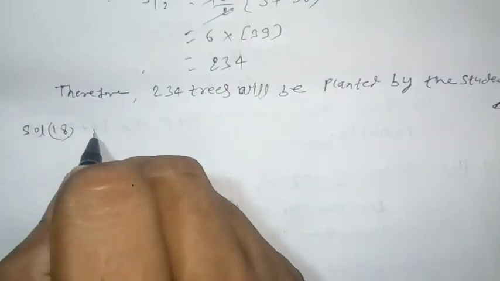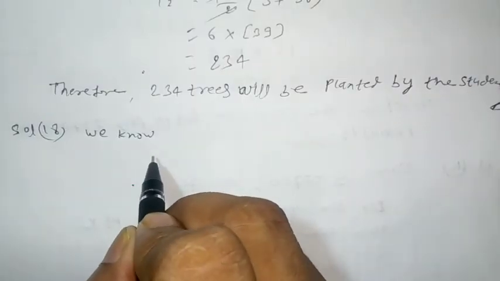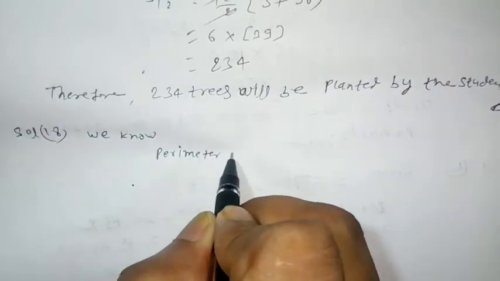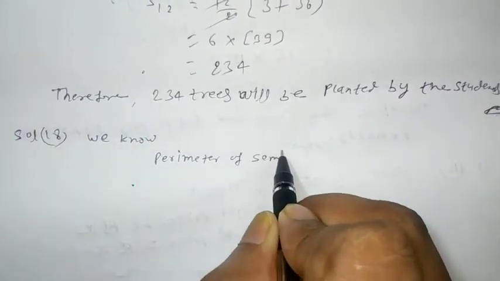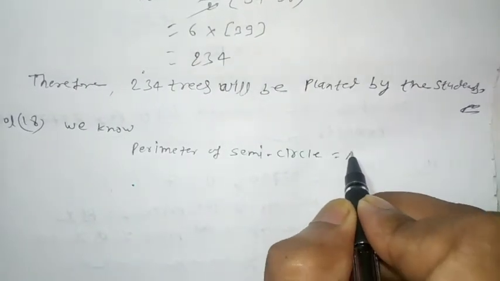So we know that the perimeter of a semicircle is equal to pi r.